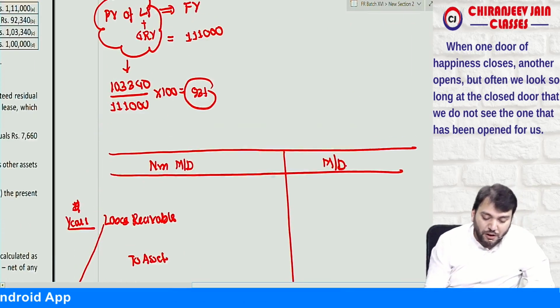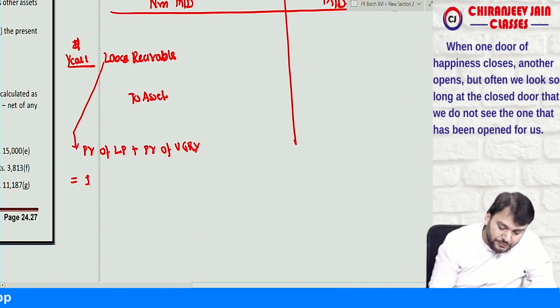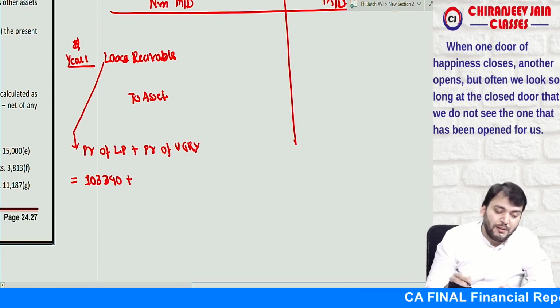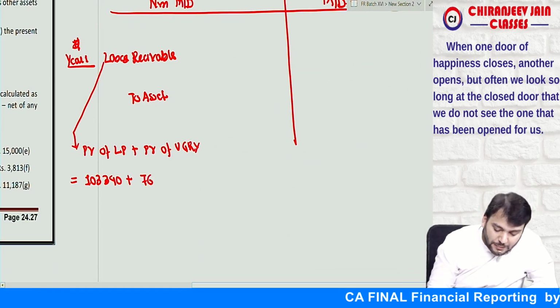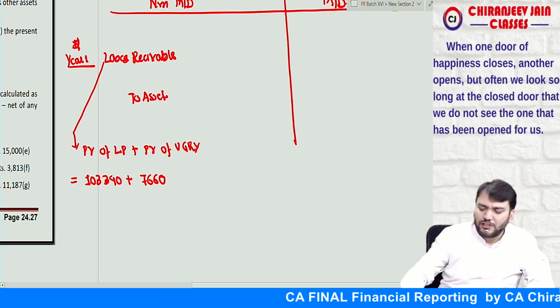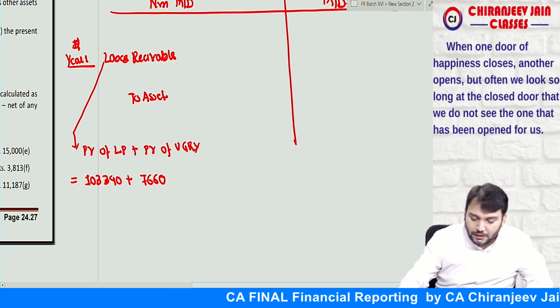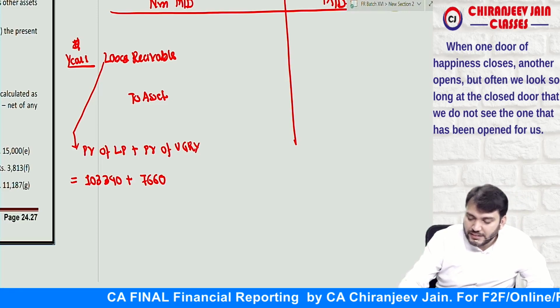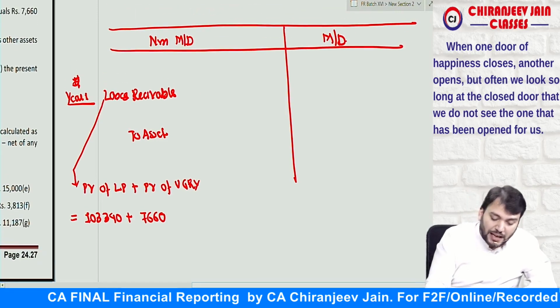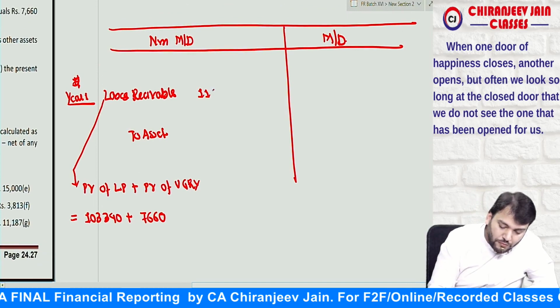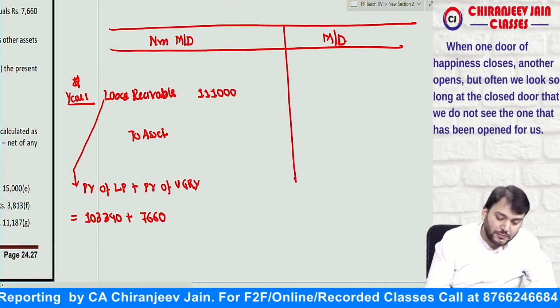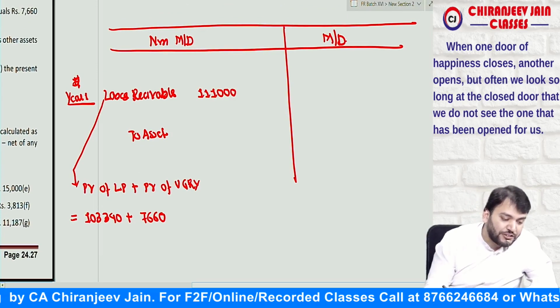Present value of lease payment we already calculated, that is 1,03,340, plus present value of unguaranteed residual value will be equal to 7,660. This I am taking from the solution. You can easily calculate. 1,03,340 plus 7,660 is equal to 1,11,000. 1,11,000 means it is equal to fair value only. Check it. And the asset carrying amount is given as 1 lakh.